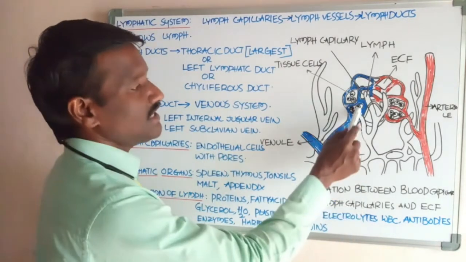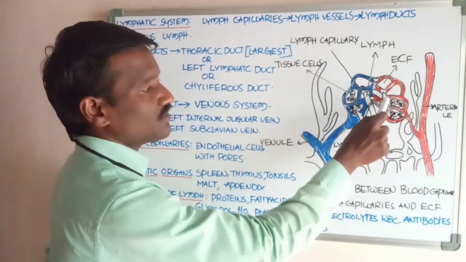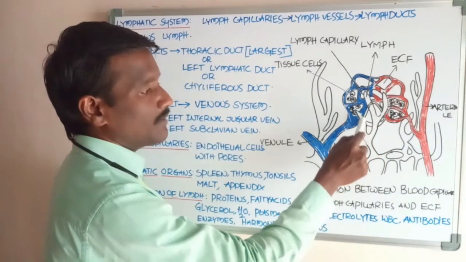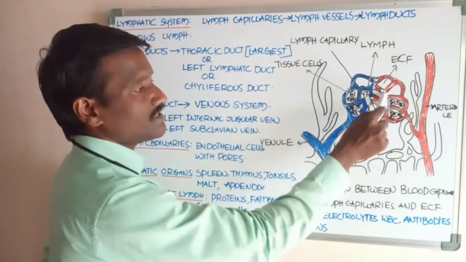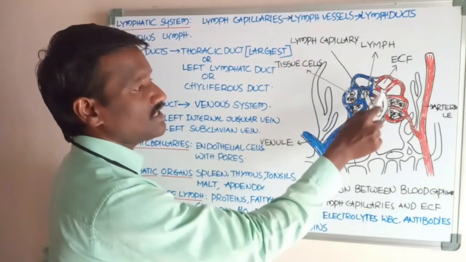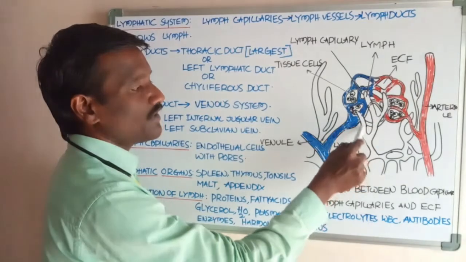The remaining 15% of the ECF enters into a separate type of capillaries, called lymph capillaries.